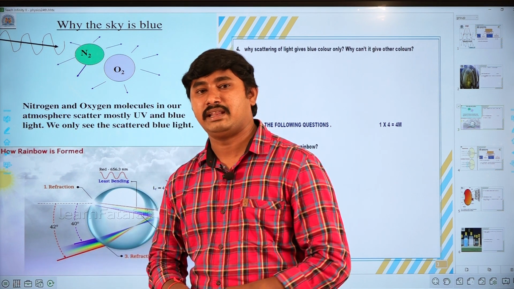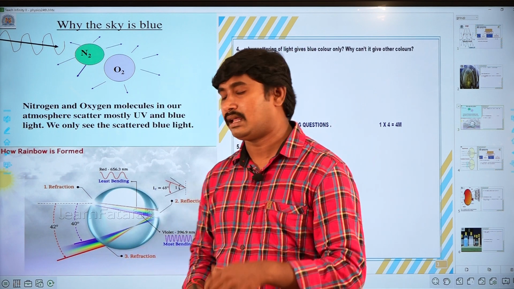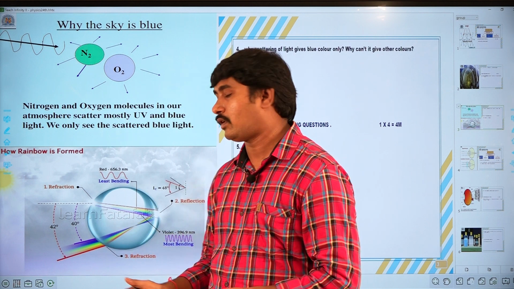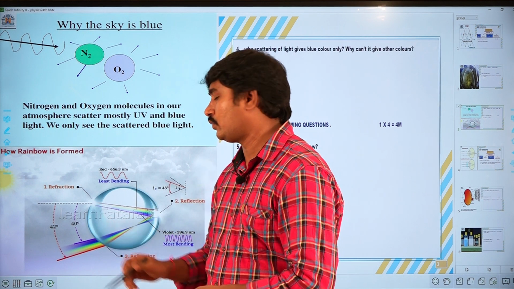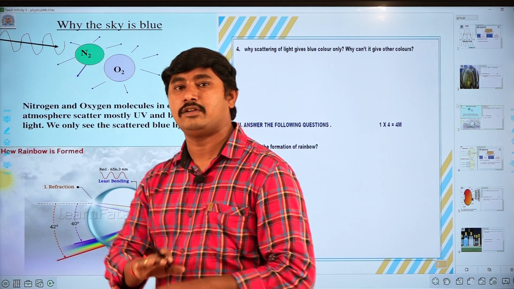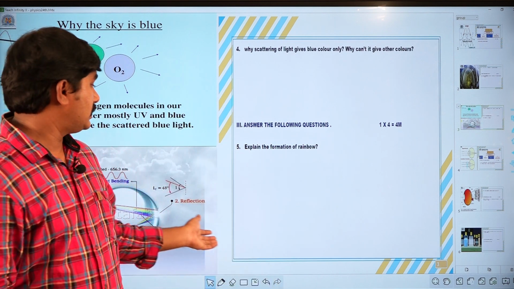So finally, the remaining colors are formed between 40 and 42 degrees. That is why, looking at the backside of the water drops, the 7 colors of the rainbow are formed. That is due to dispersion of light.